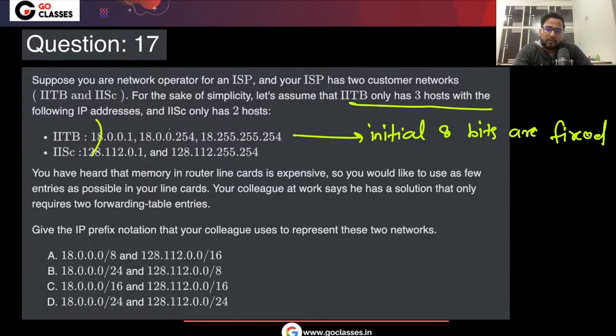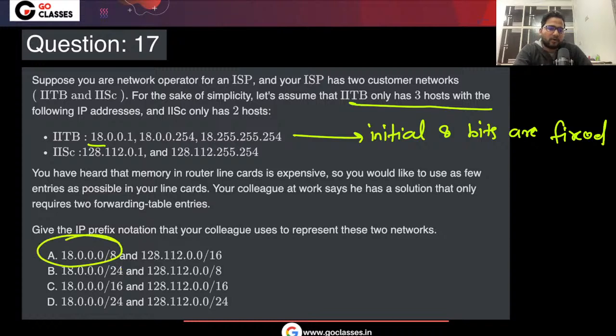I mean, you can have slash 8. If you just want to use two forwarding entries, slash 8 is the best way to supernet it. So 18.0, I think this is the correct answer, slash 8.